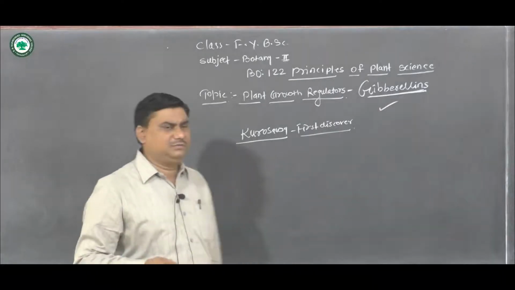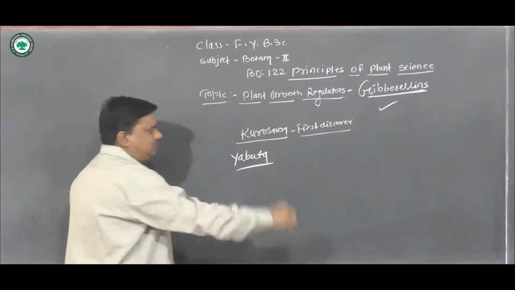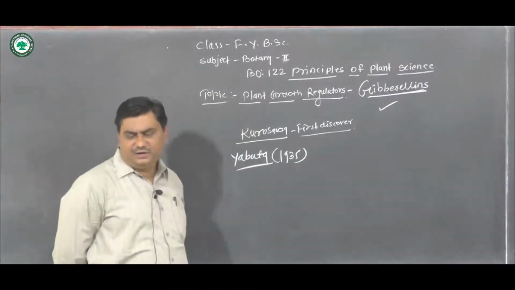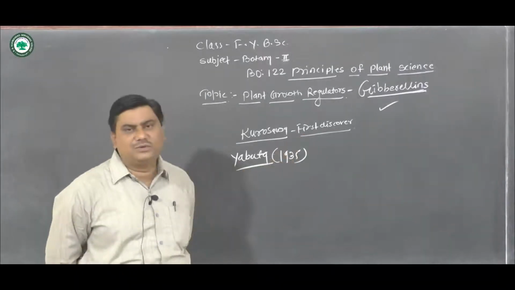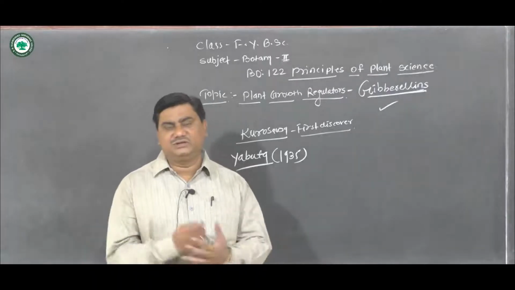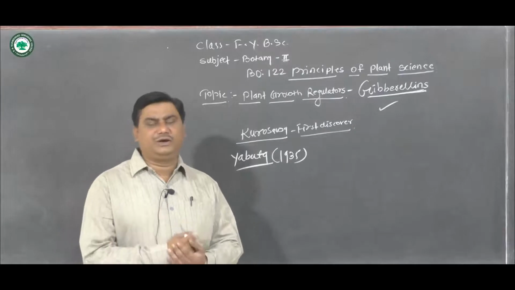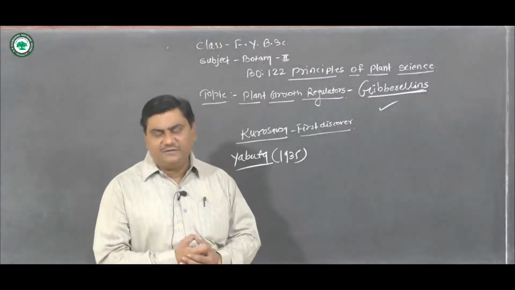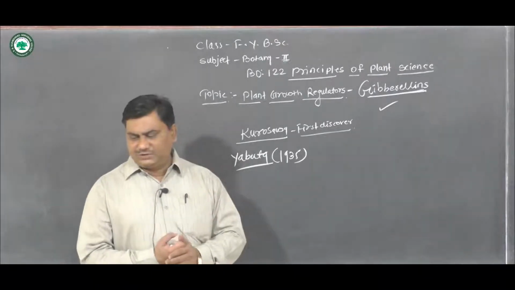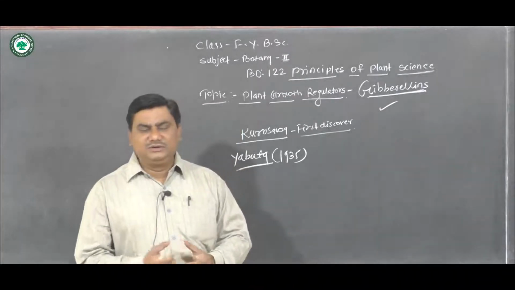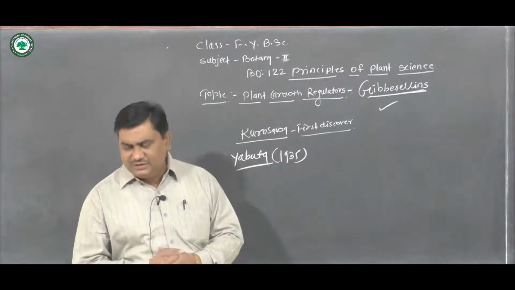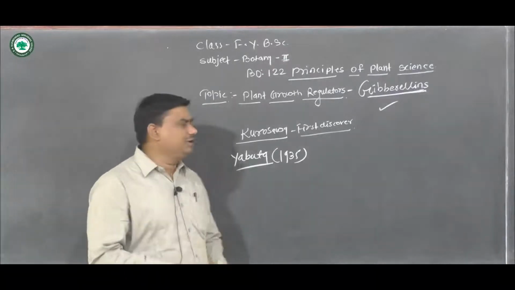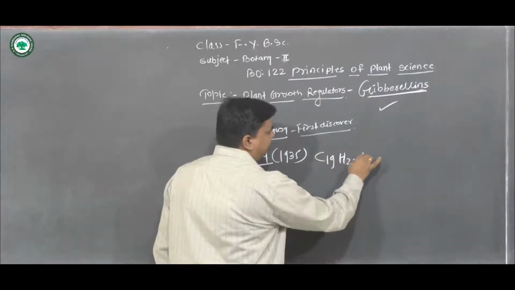Then Yabuta, another Japanese worker, in the year 1935, isolated the active substance from the fungus Gibberella fujikuroi, which was quite stable, and it was called gibberellin.